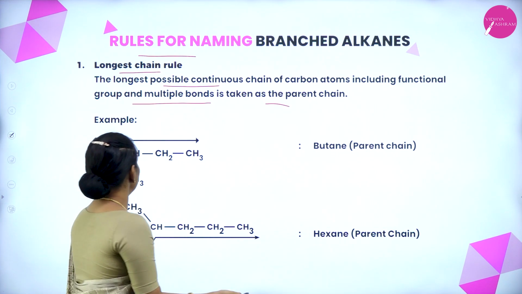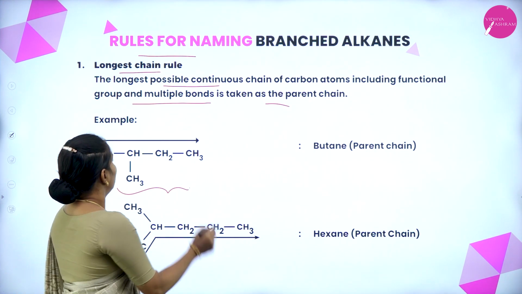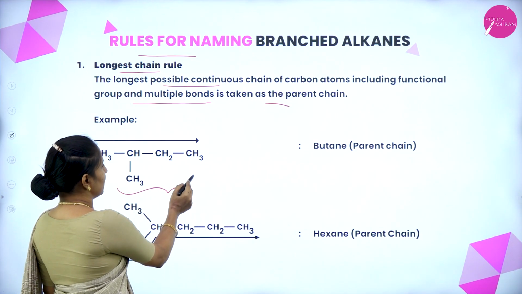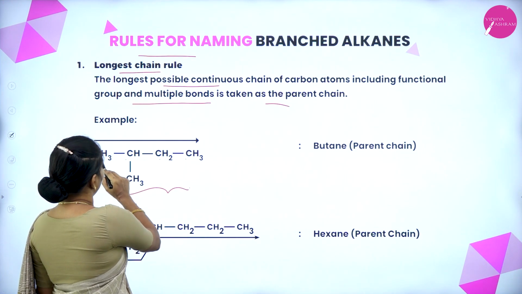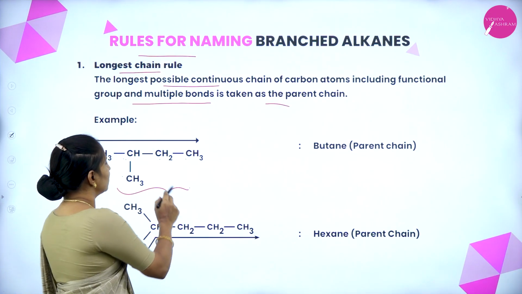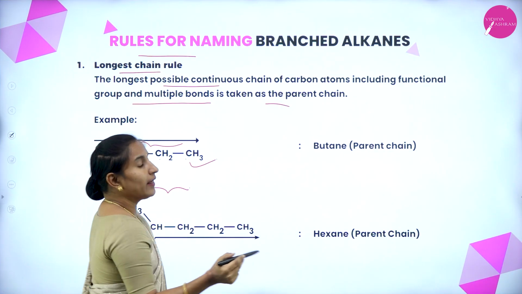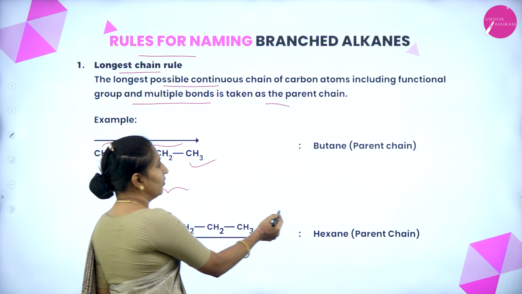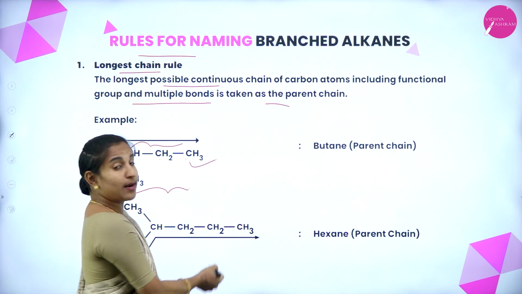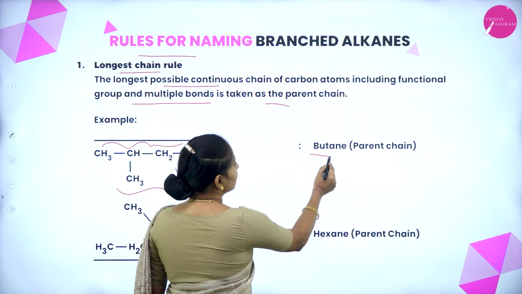For example, in this compound the longest chain is 1, 2, 3, 4 carbons, not 1, 2, 3 carbons. In this compound, we have a 4 carbon chain. That's why we consider but.